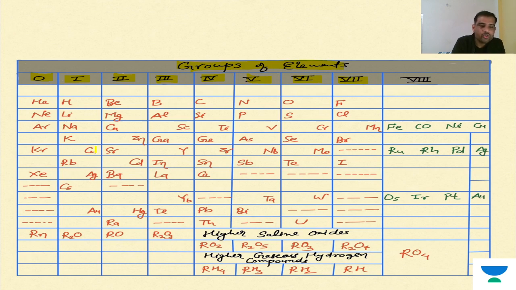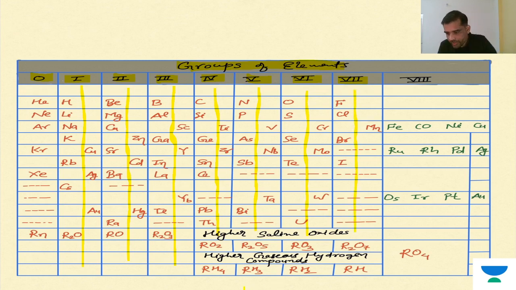Each group is divided into two parts. Initially, he left the noble gases group completely empty. Later on, it was filled when the noble gases were discovered.